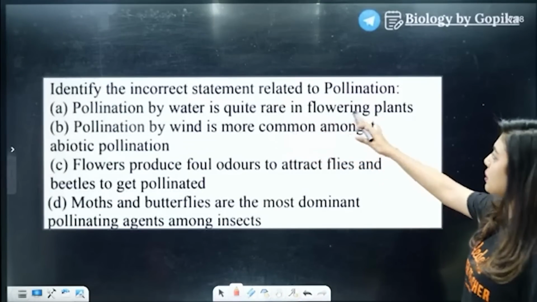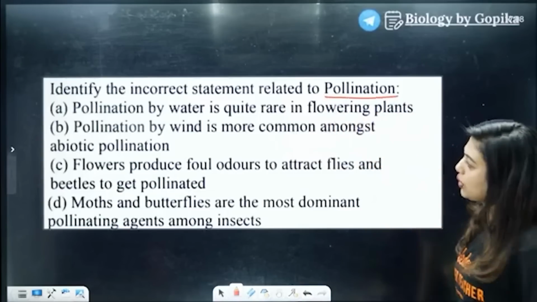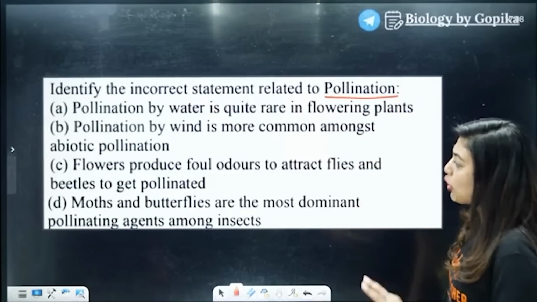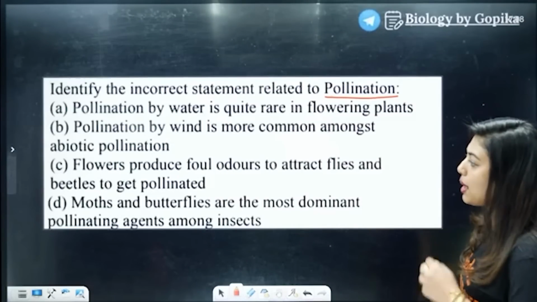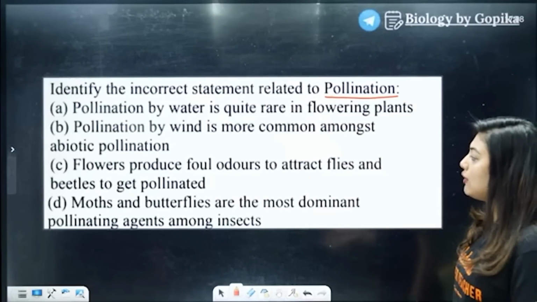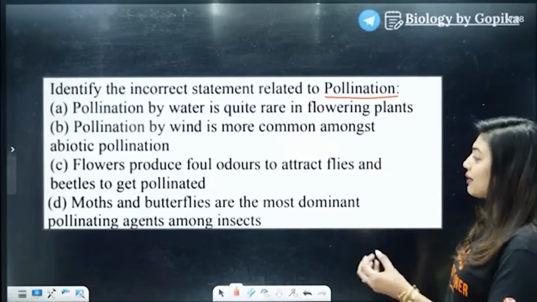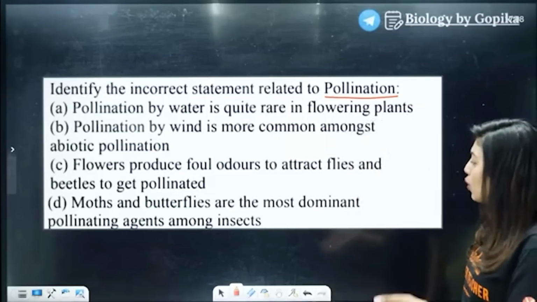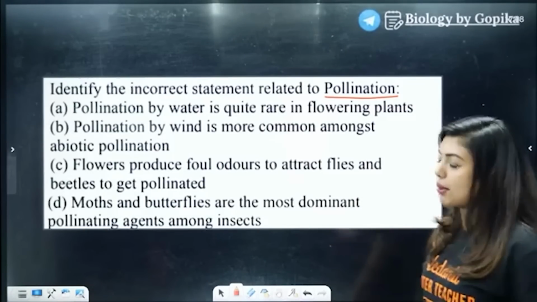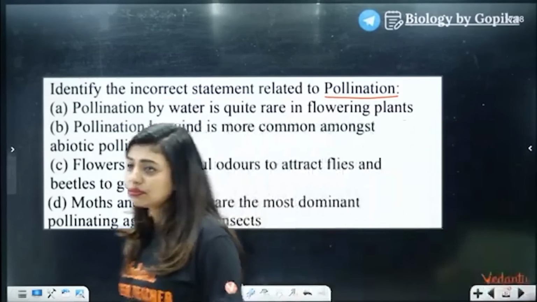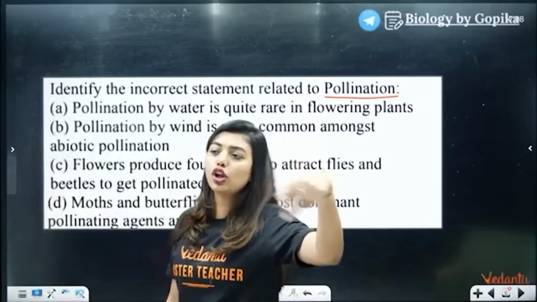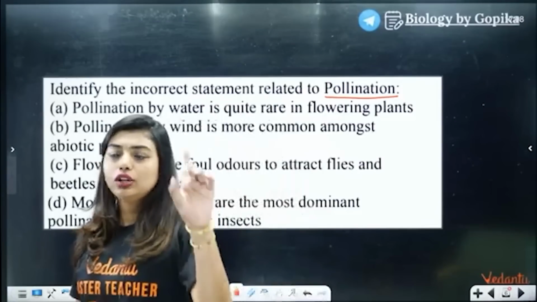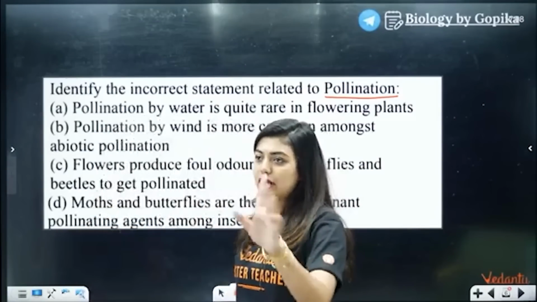Identify the incorrect statement related to pollination. Pollination by water is quite rare in flowering plants. Pollination by wind is more common amongst the abiotic pollination. Flowers produce foul odors to attract flies and beetles to get pollinated. Moths and butterflies are the most dominant pollinating agents among insects. Now tell me the answer. Those who told D as the option, you get 0. Those who told 7-celled, 8 nucleated, +4.